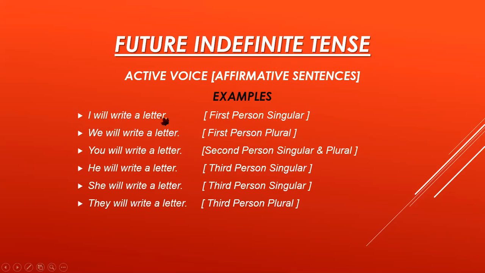I will write a letter, full stop. We will write a letter, full stop. Here you can see that these are the examples for first person singular and plural. You can see that all the examples start with the subjective pronoun and then with the helping verb, with first form of verb, with the object. Okay, you will write a letter, full stop. It is the second person singular and plural example. He will write a letter, full stop. She will write a letter, full stop. These are the examples for third person singular. They will write a letter, full stop. It is the example for third person plural.